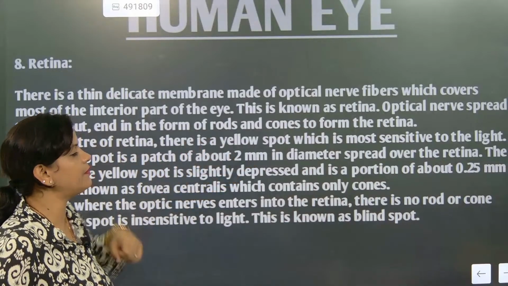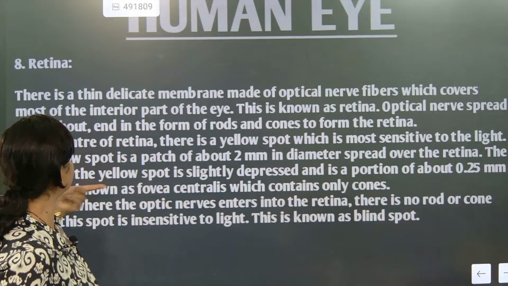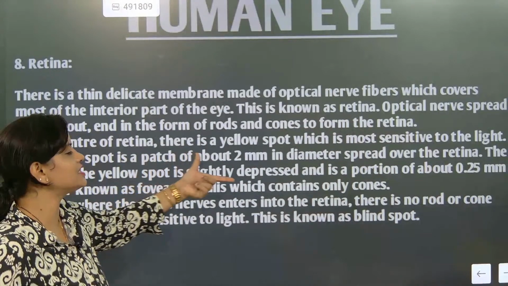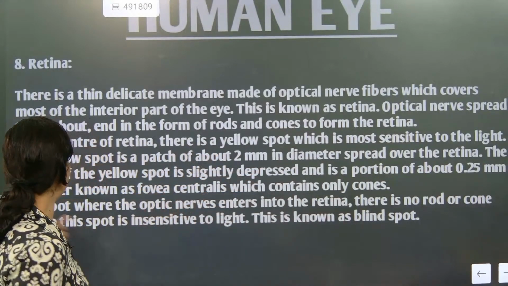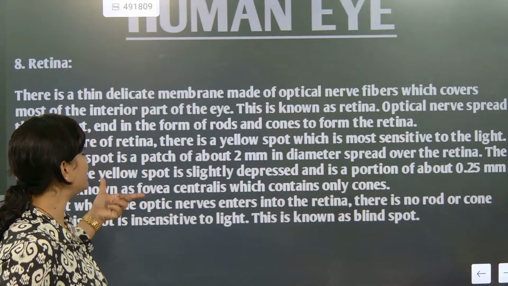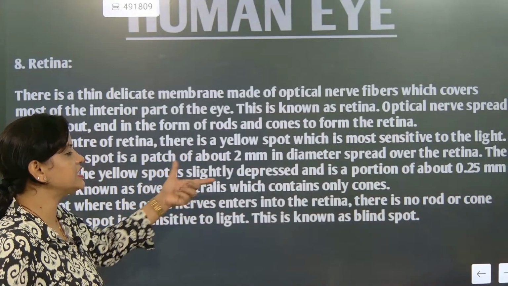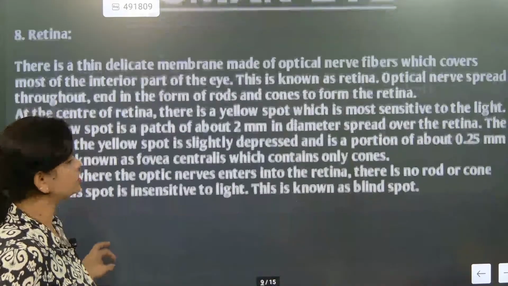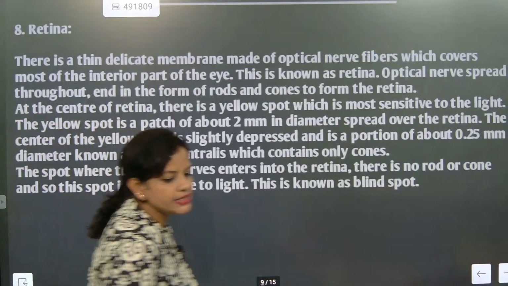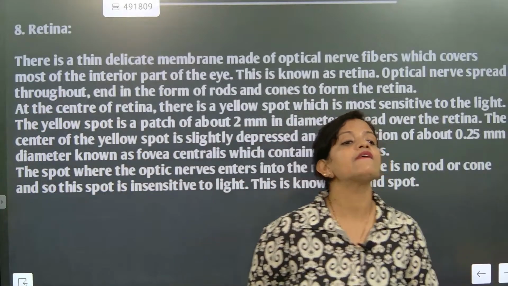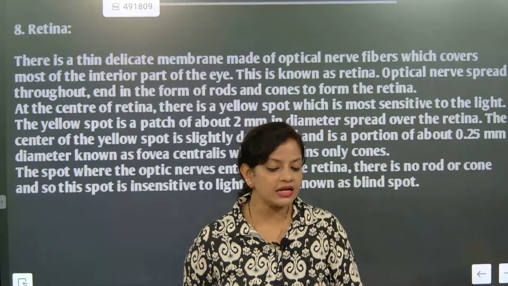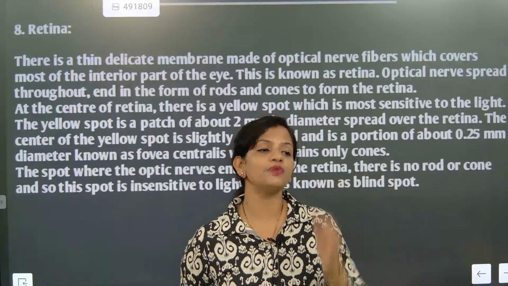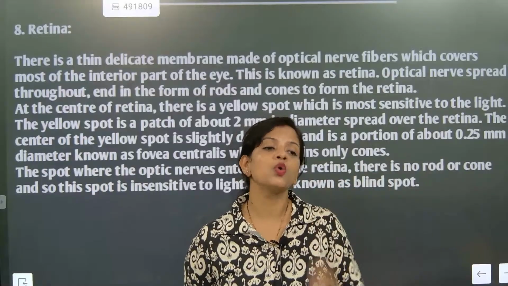2 mm in diameter, spread over the retina. The center of the yellow spot is slightly depressed and is a portion of about how much? 0.25 mm in diameter, and it is called the fovea centralis, which contains only cones. Understood? So that's why it makes things very visible with color. Imparting color is because of a special type of cells called cones.